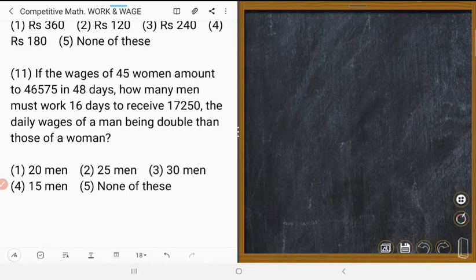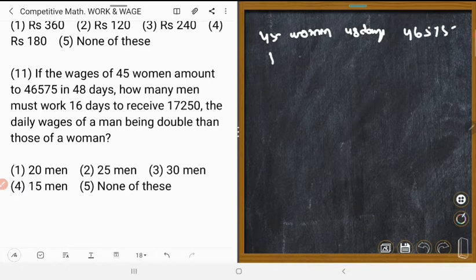Very easy. 45 women working 48 days get 46575.